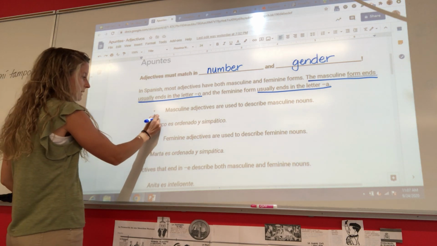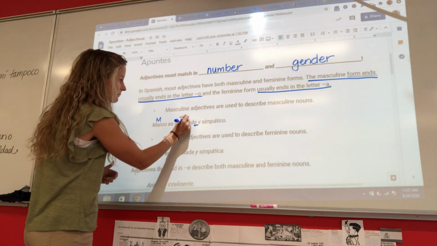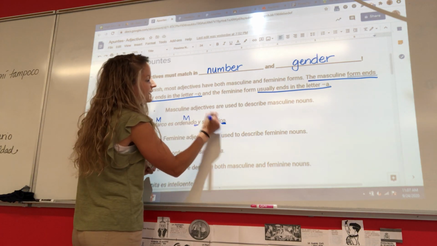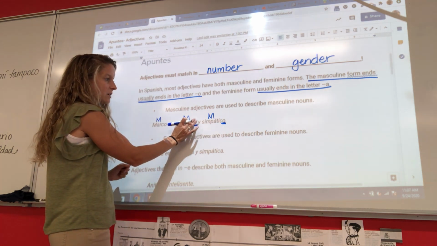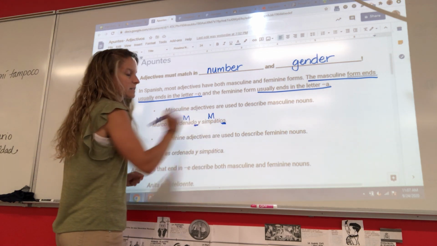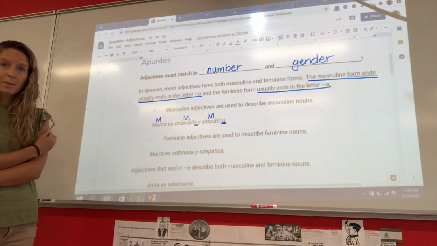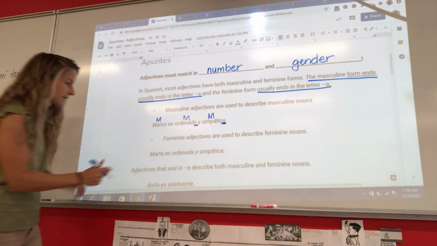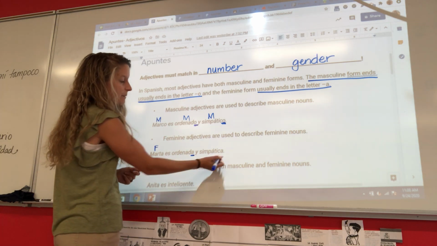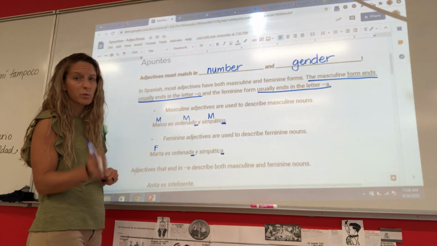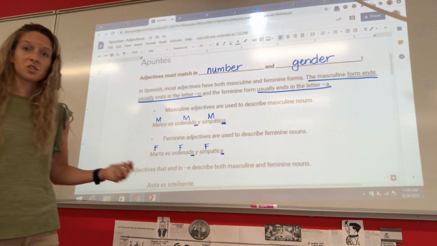Marco, this is a boy, masculino, es ordenado, masculino, simpático, masculino. Okay, so he's a guy, so our adjectives are ordenado, simpático. Feminine adjectives are used to describe feminine nouns. All right, so Marta, femenina, she's a girl, es ordenada y simpática. We have the same adjectives, but we're using the feminine form of both of them because she's a girl.